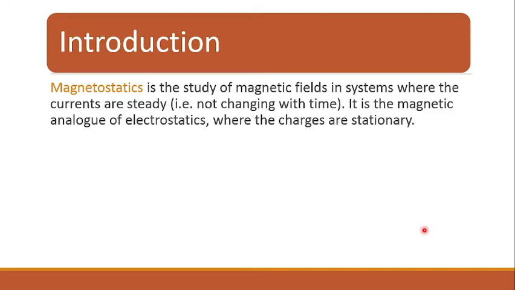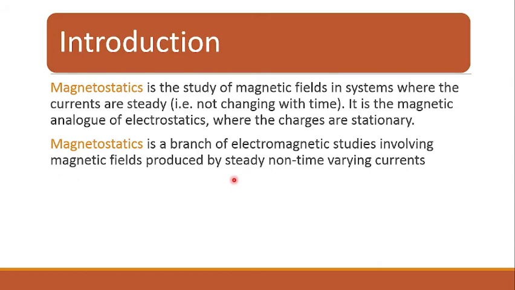So magnetostatics is the study of magnetic fields in systems where the currents are steady, that is, they are not changing with time. It is the magnetic analog of electrostatics where the charges are stationary. In the first chapter we studied electrostatics, which deals with electric fields. Here we study magnetic fields in systems where the currents are steady. So magnetostatics is a branch of electromagnetic studies involving magnetic fields produced by steady non-time varying currents.